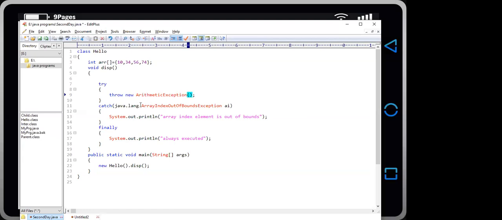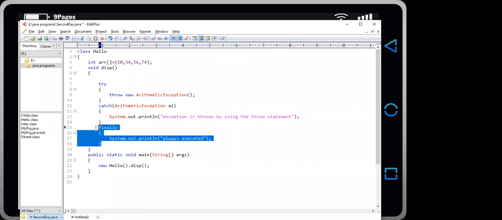Here java.lang is the default package, so it is not mandatory to write the whole thing. It will be fine. And the exception is thrown by using the throw statement.